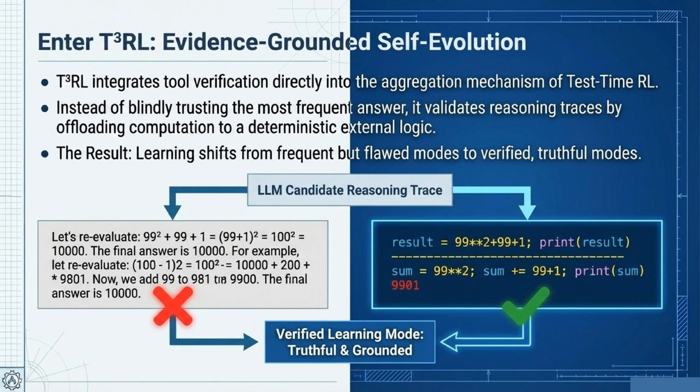This is where T-3RL comes in, enabling evidence-grounded self-evolution. T-3RL integrates tool verification directly into the aggregation mechanism of test-time RL. Instead of blindly trusting the most frequent answer, it validates the model's reasoning traces by offloading the computation to deterministic external logic. As a result, the learning shifts away from frequent but flawed answers toward verified, truthful modes.